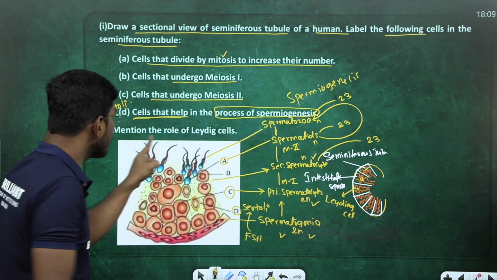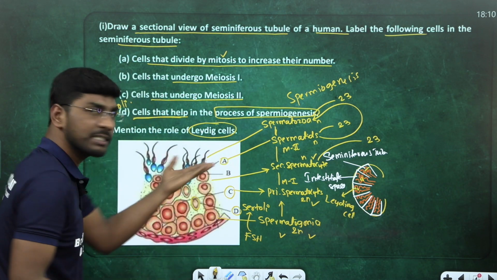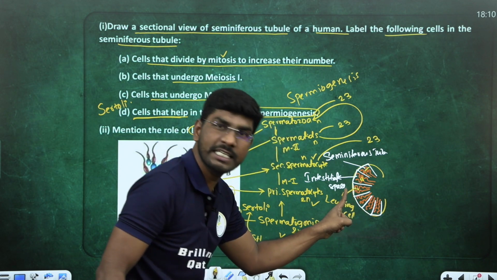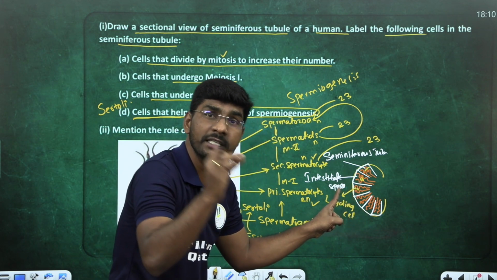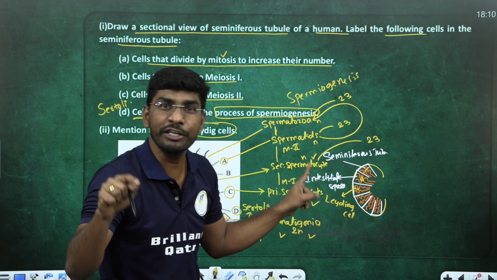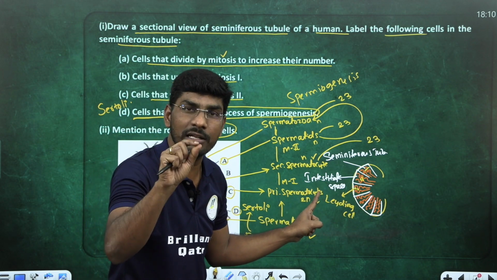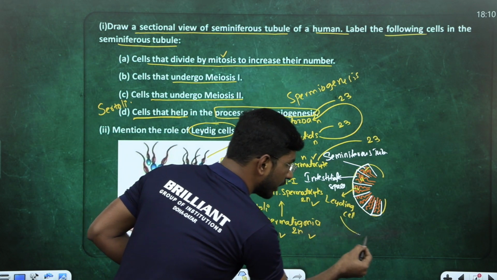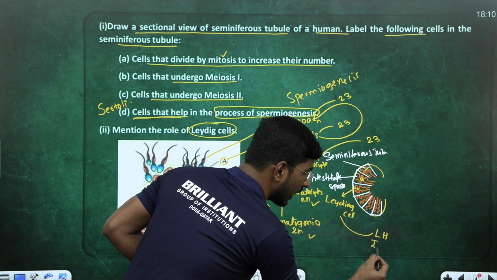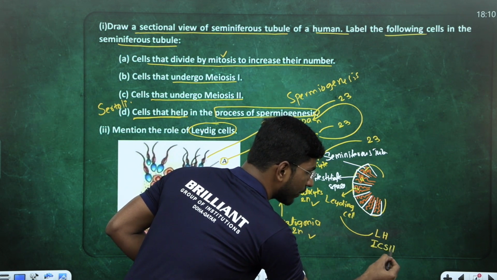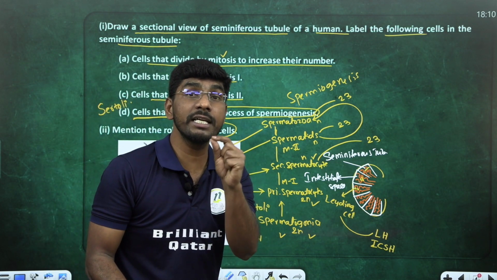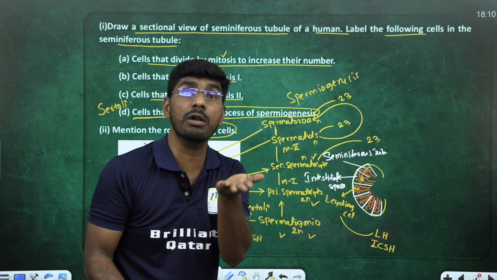Fine. Last, mention the role of Leydig cells. They are asking, where is the Leydig cell? Just now I told you, between the 2 seminiferous tubules, this area is called the interstitial space. Inside the interstitial space, specific cells are there. What type of cells are those? Leydig cells. They are also known as interstitial cells. On these Leydig cells, a pituitary hormone acts. Which hormone? LH. LH is also called interstitial cell stimulating hormone, ICSH. It comes from where? Anterior pituitary. It is a gonadotropin hormone.